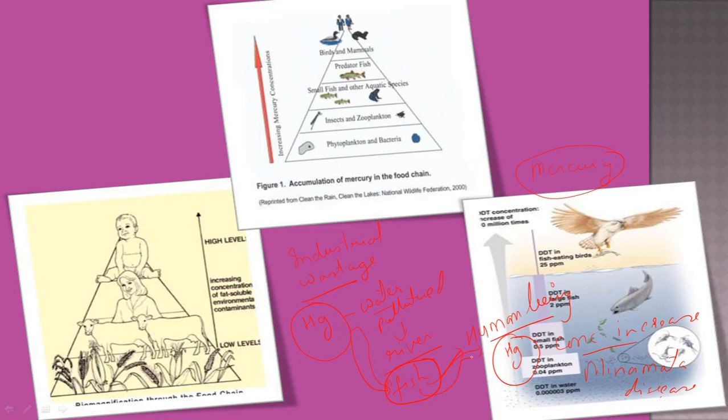Then when the fish is eaten by a human being, again it cannot be absorbed or dissolved by the human body, so it remains there, and the presence of this mercury gives rise to Minamata disease. So this accumulation, this transfer of non-biodegradable elements that get stored in the organism, gives rise to biomagnification.